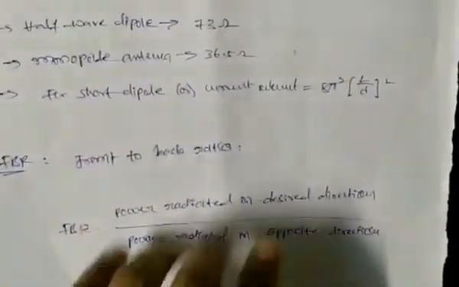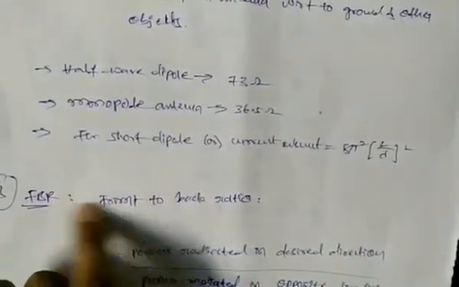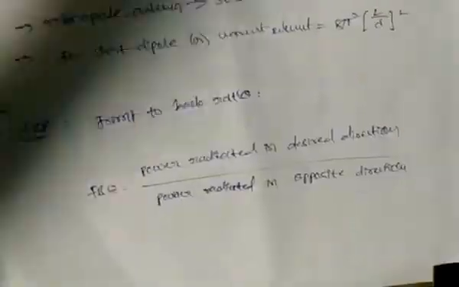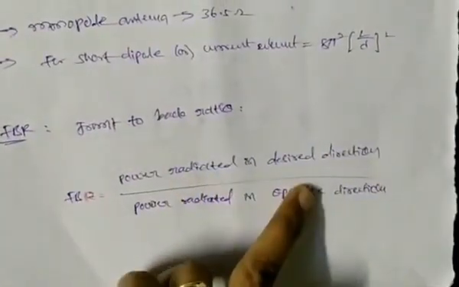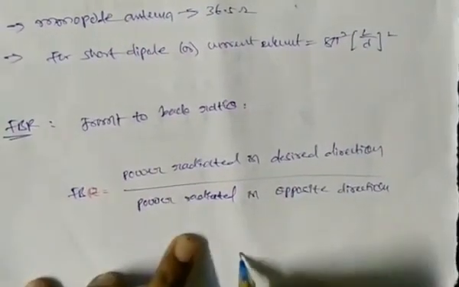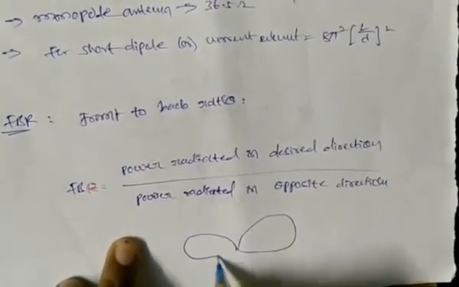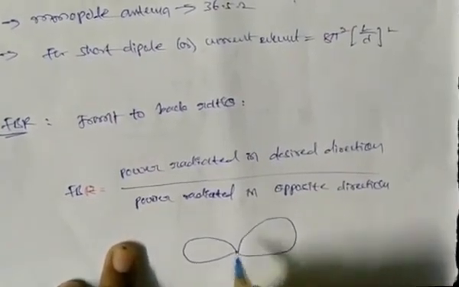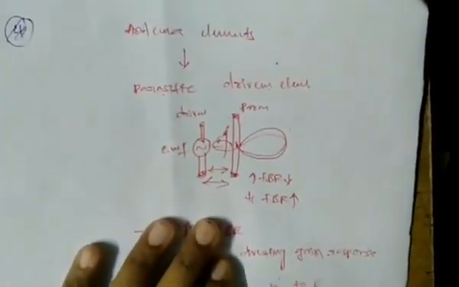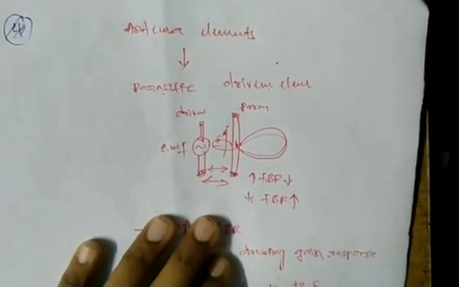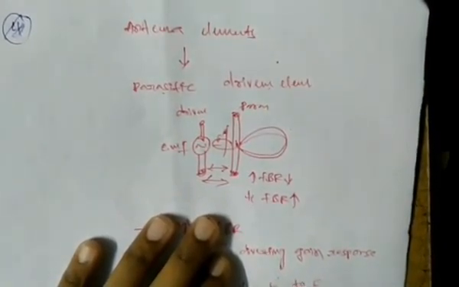And next, we are seeing the FBR. Here FBR is the front to back ratio. How do we define the FBR? FBR is the power radiated in the desired direction to the power radiated in the opposite direction. Like this we obtain the front to back ratio. Now, the front to back ratio depends on the frequency of operation of the antenna, means if the frequency changes, the front to back ratio changes.